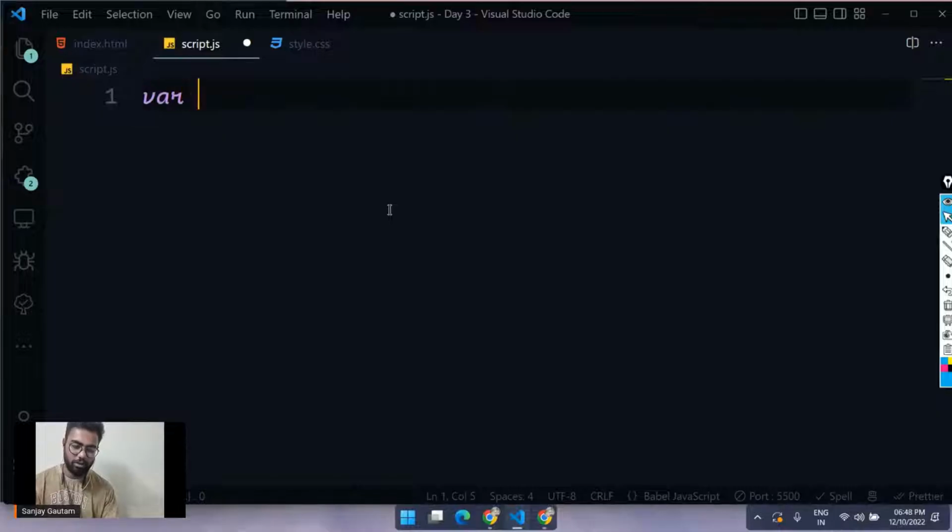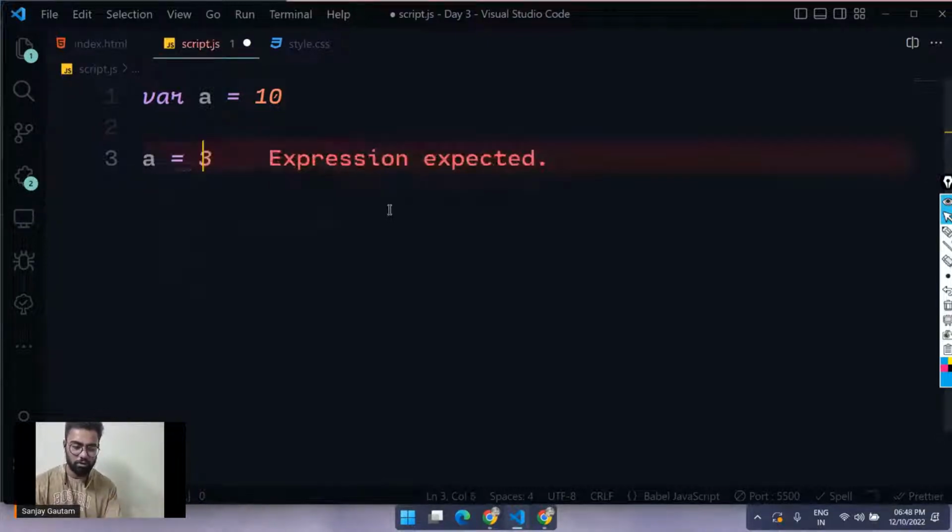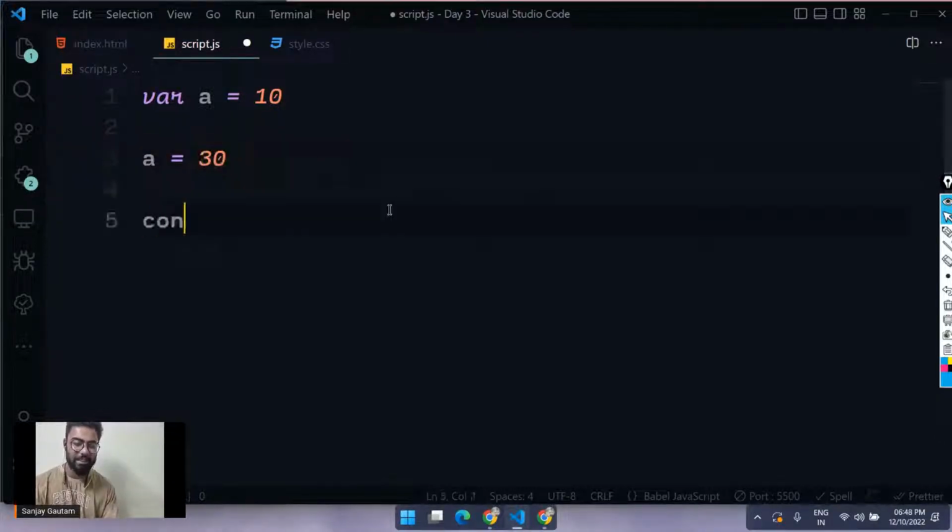So yesterday I told you that you can create a variable. So I'm basically creating a variable with the value of 10 here. Suppose you just want to change the value of that variable a, we can do this. So a equals, let's say, 30. So I can basically reassign it.